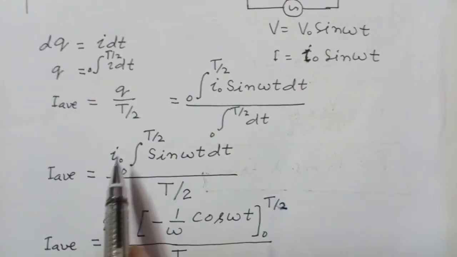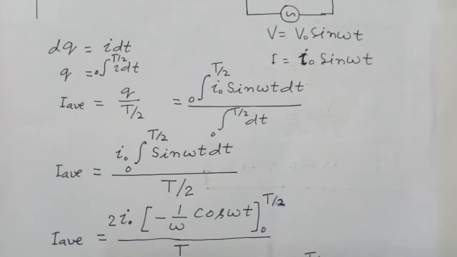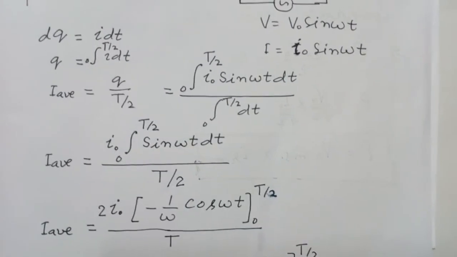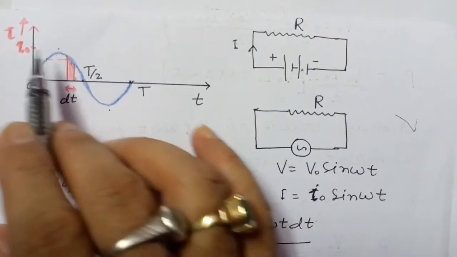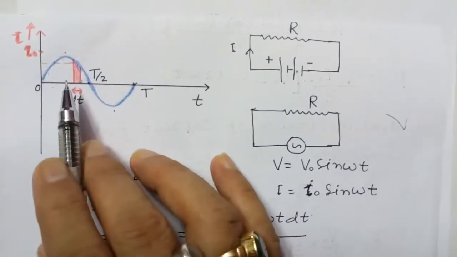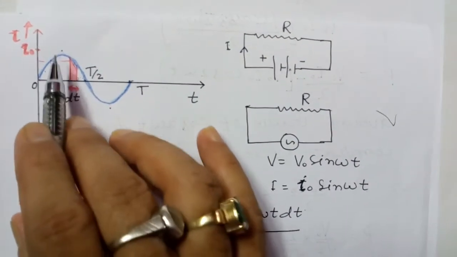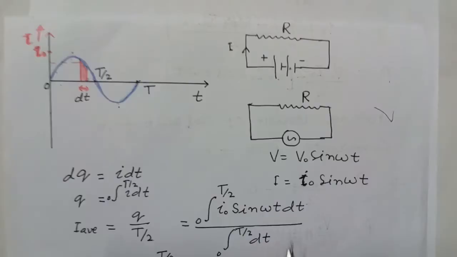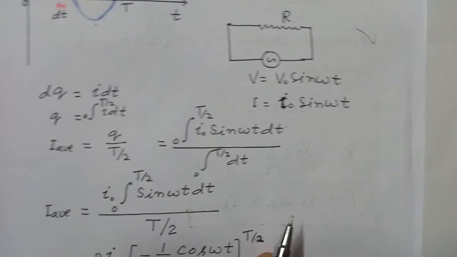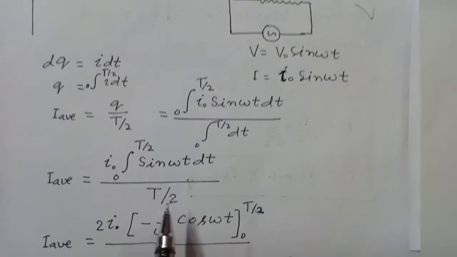Take this I naught term outside the integration because this is the peak value of current, which is constant. Not constant with time, but for this equation the peak value is repeated after every T by 2 time. So for the given circuit, whenever we are at this point, then its value is I naught. So this is not constant with time, this is the amplitude of this alternating current. Now divide it by T by 2.